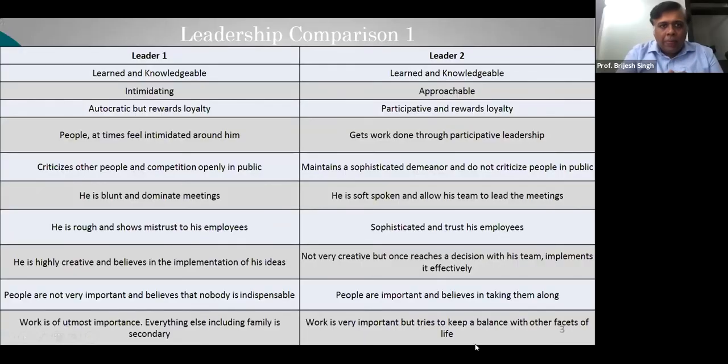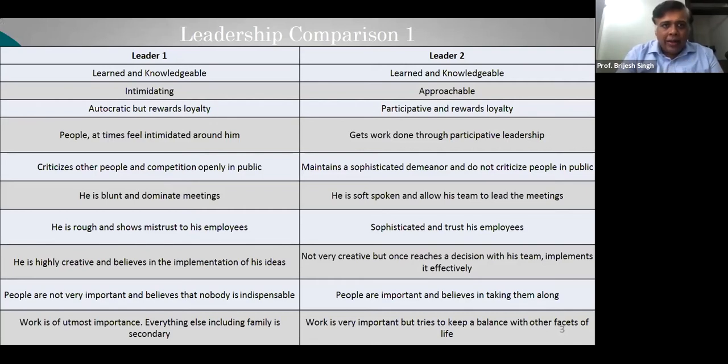In front of you is a slide where there is a comparison between two leaders. This is leadership comparison one. We have a leader one on the left hand side, and a leader two on the right hand side. Who will be the leader of your choice?